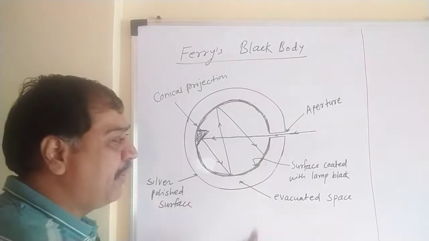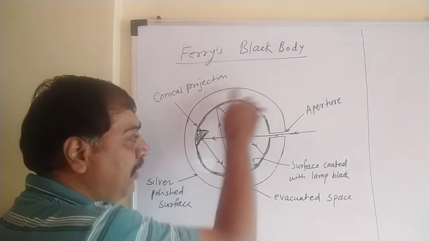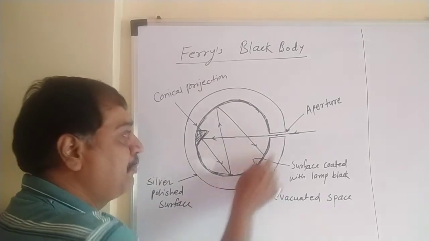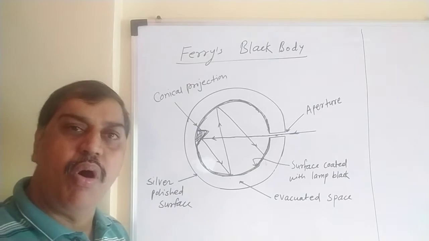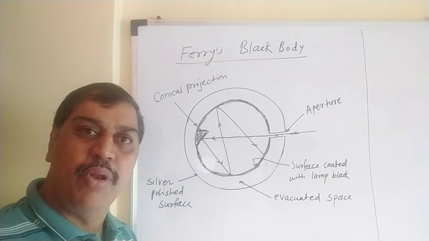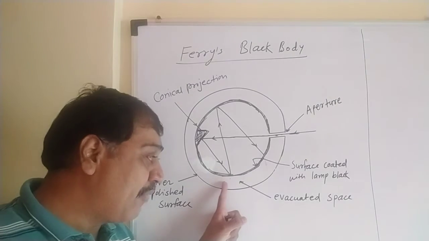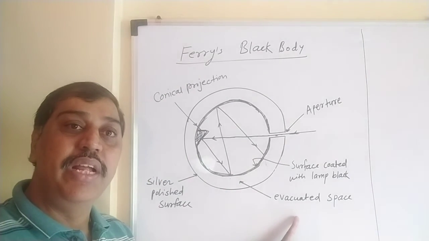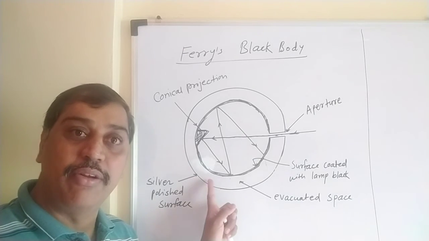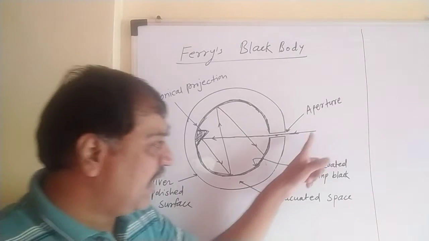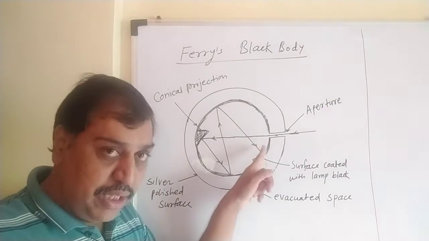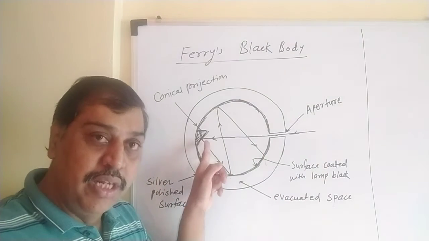And the space between the inner sphere and the outer sphere is evacuated. Evacuated means we have removed all the air particles, matter, molecules, everything. We have created a vacuum here. That is said to be an evacuated space. Apart from this, when the heat radiation enters the aperture, it is incident on the conical projection,